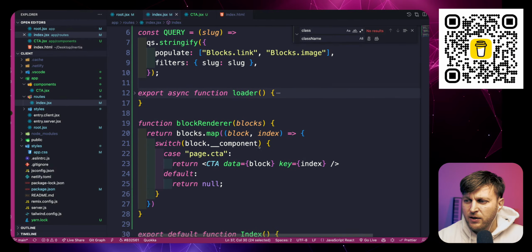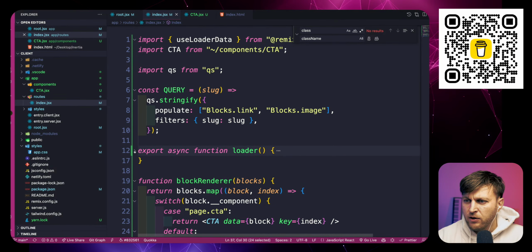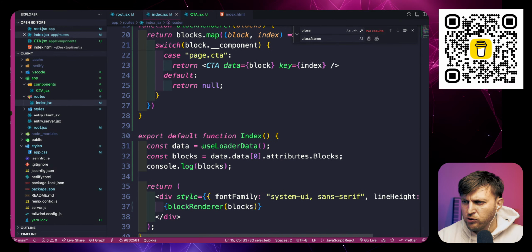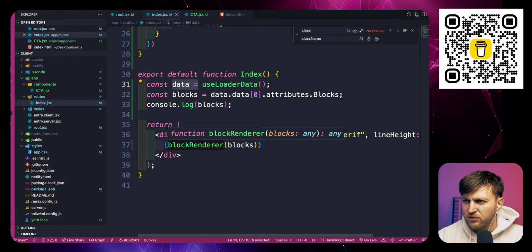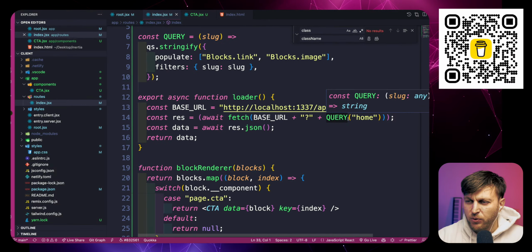The way we're getting our blocks from our backend, we're using our loader function to make a fetch request. We're also doing some basic filtering. We're passing it to our fetch, and then we're getting that data, and then we're using our use loader data hook. We're getting that data, destructuring out our blocks because that's what we're interested in, and passing it to our block renderer, which is awesome. And so now let's add another component quickly.